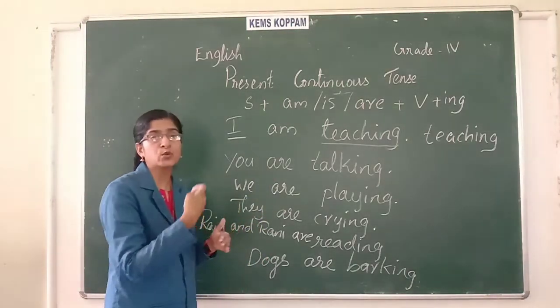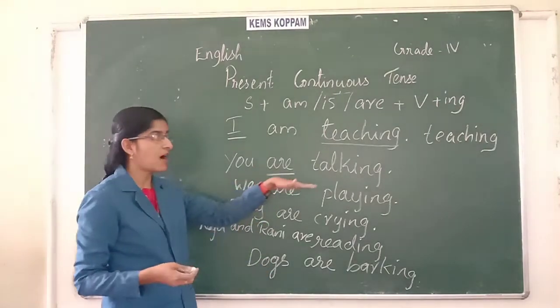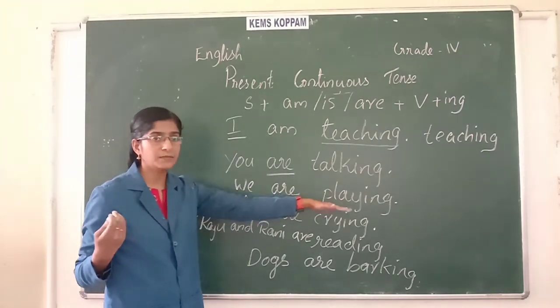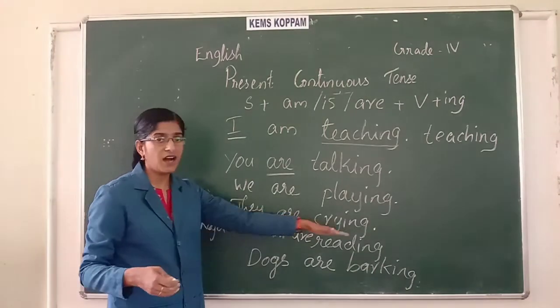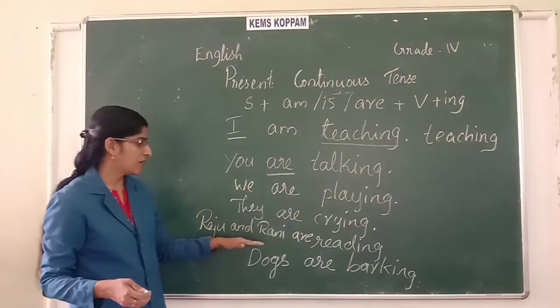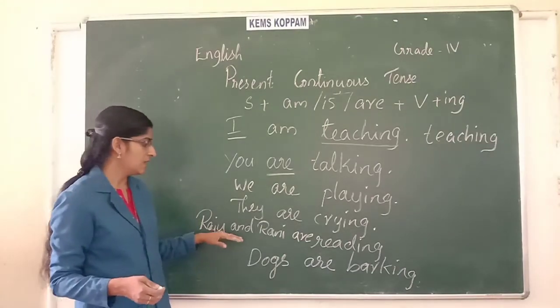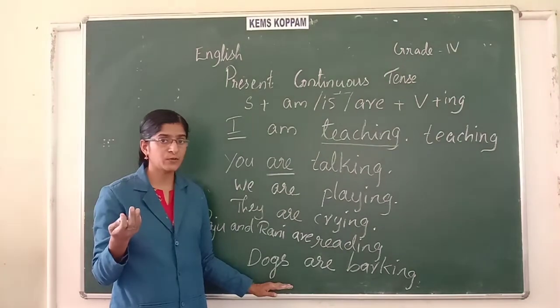When the number of persons doing an action is more than one, when the subjects are plural, we use are. You are talking. We, more than one person. We are playing. They means more than one person. They are crying. Raju and Rani are reading. Two persons are there, so we write are. Dogs means plural.